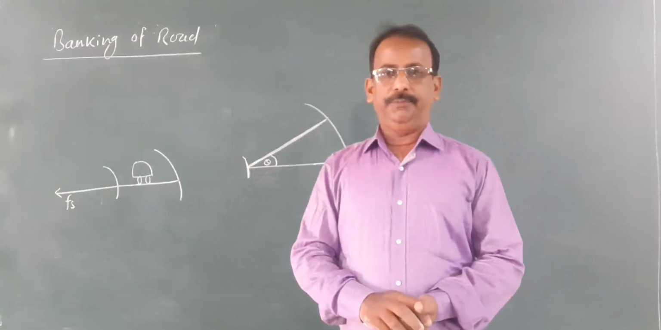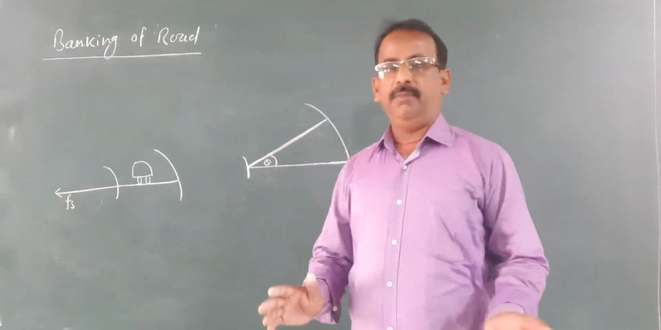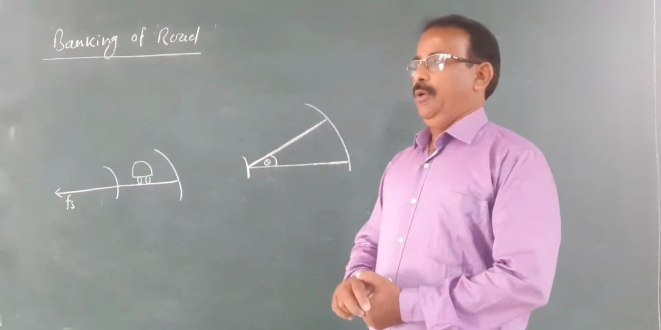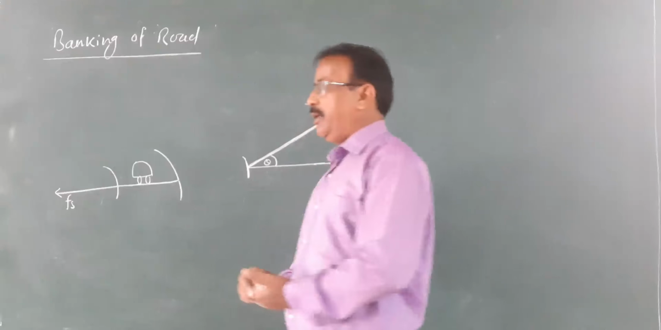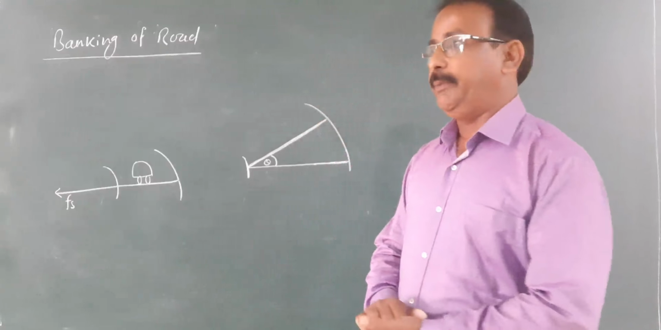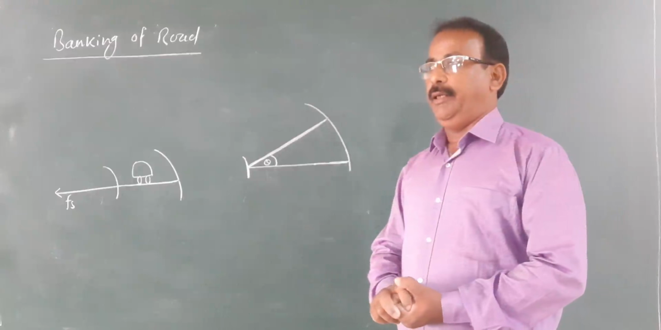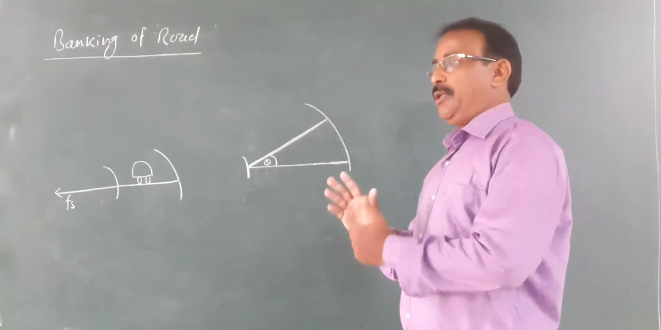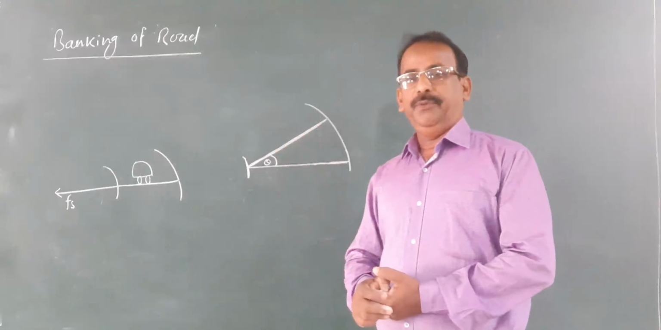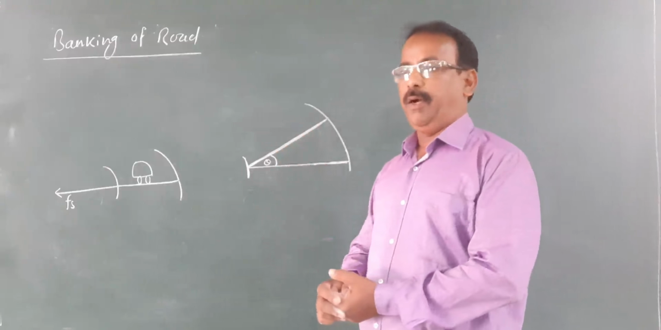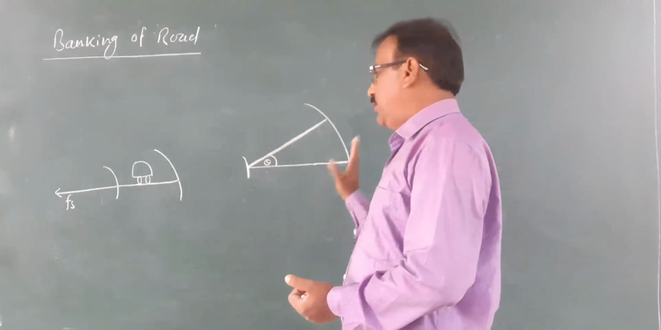This frictional force has a maximum limit. Therefore, sometimes that vehicle does not get enough centripetal force. In this case, there is a possibility of throwing away of that vehicle. To avoid this, banking of the road is done.